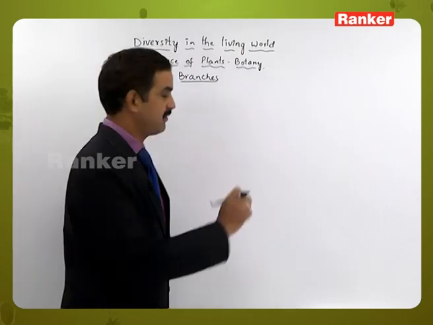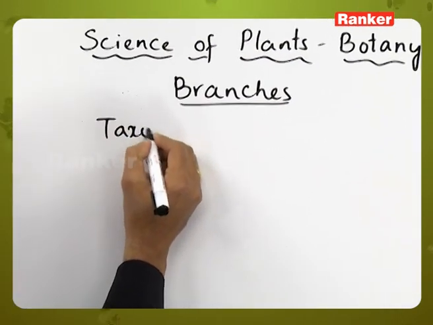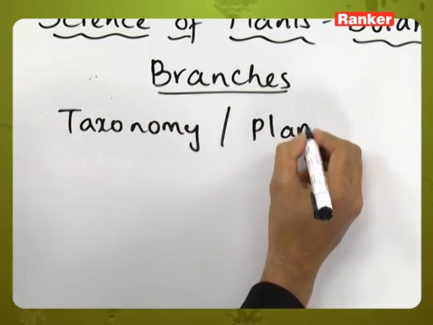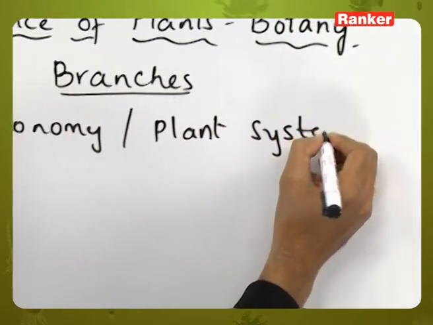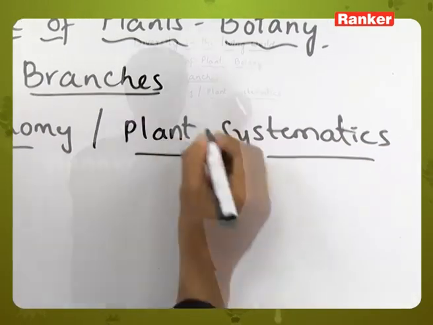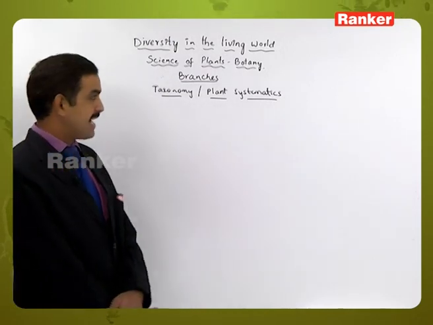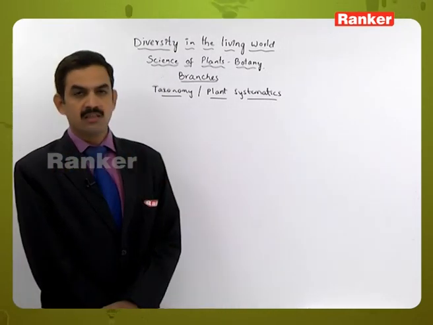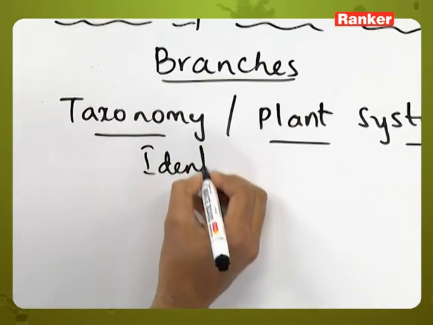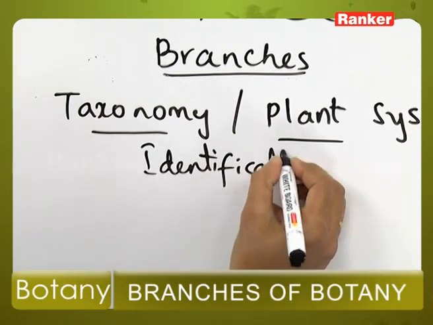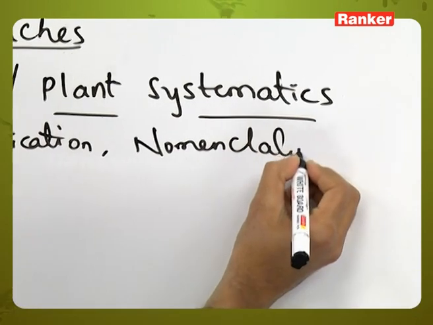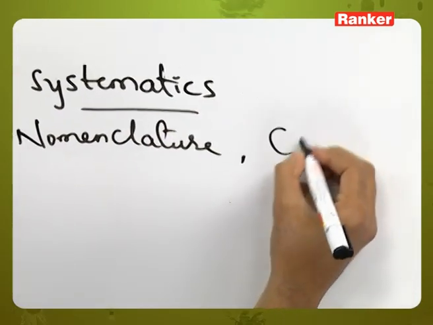So the next branch is taxonomy or plant systematics. Plant taxonomy or plant systematics deals with three aspects: identification, nomenclature and classification.